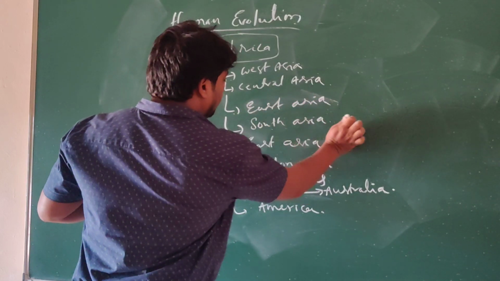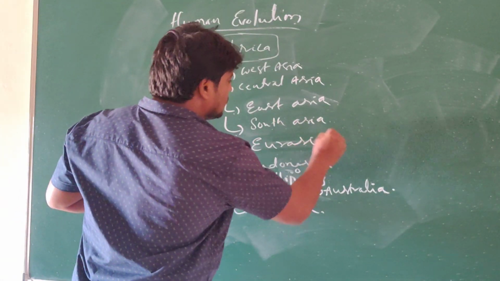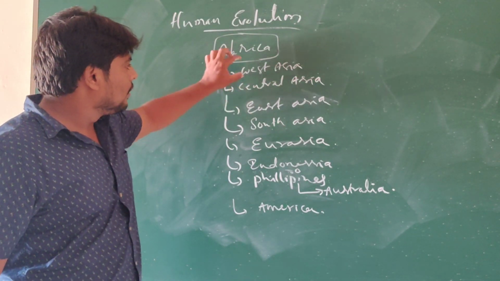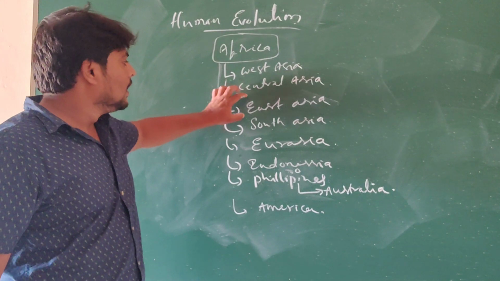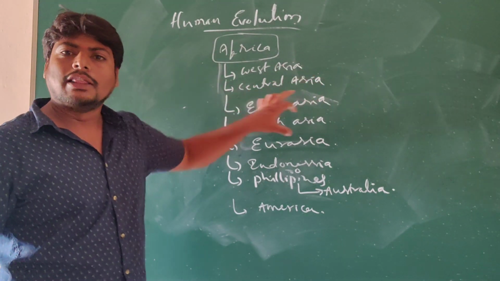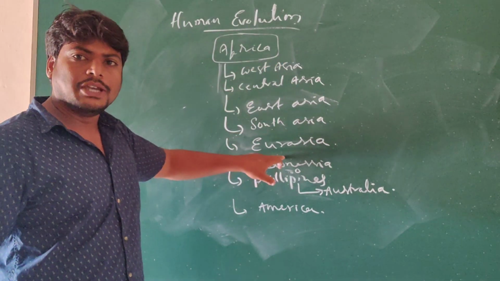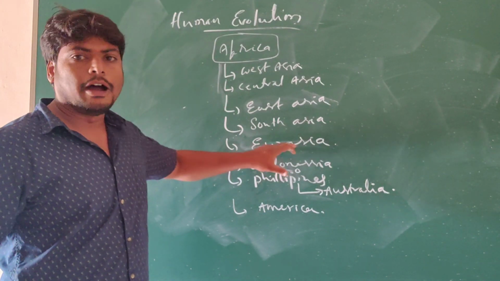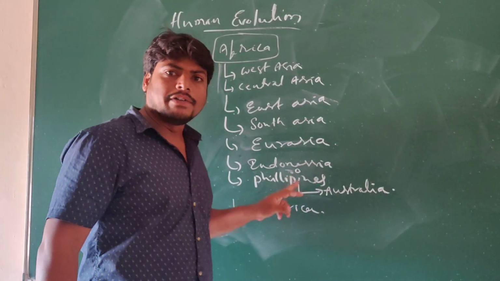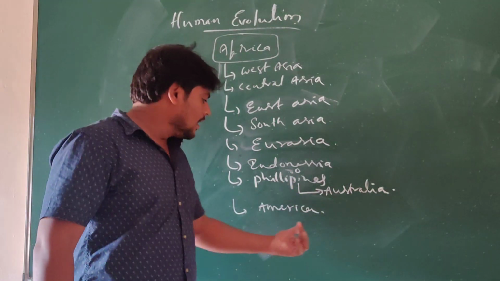All Asias will be continued, and I will write here Eurasia. So, East Asia, West Asia, Central Asia, East Asia, South. So, all the Asian continent, all the parts they migrated, and from there they moved to Eurasia, that is part of Europe and Asia, and they moved to Indonesia, from there to the Philippines, again from the Philippines to Australia they moved, and finally they also moved to America.